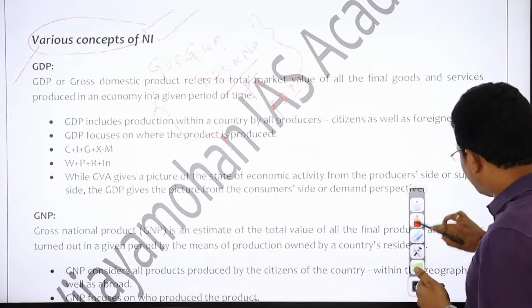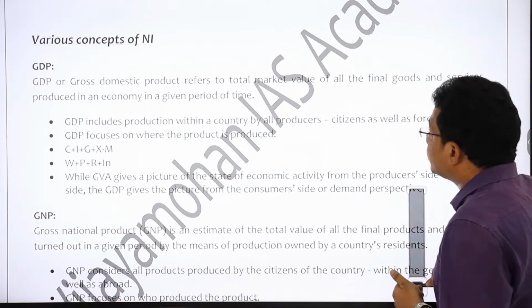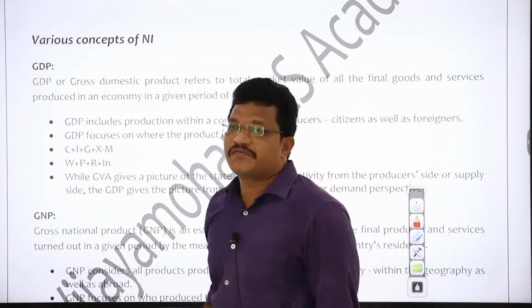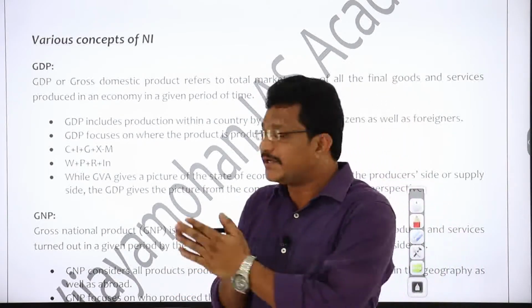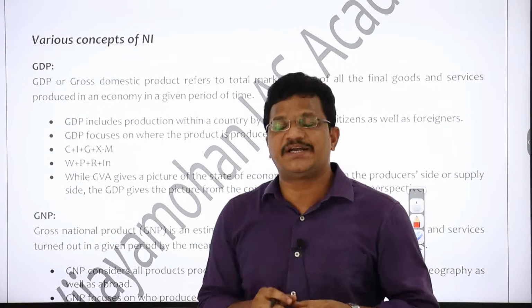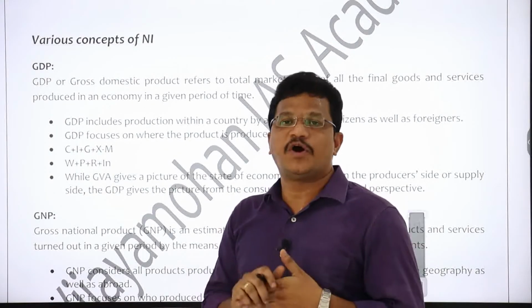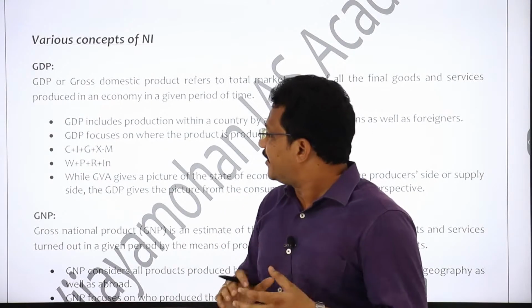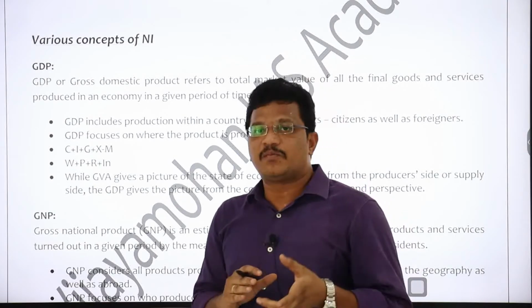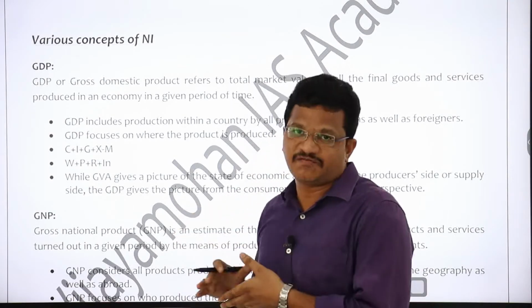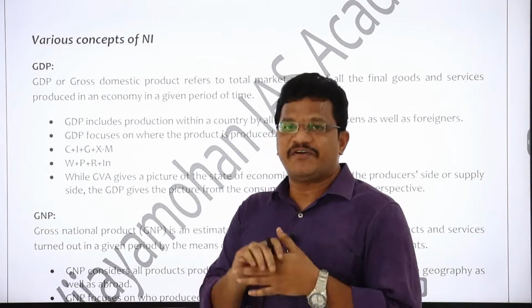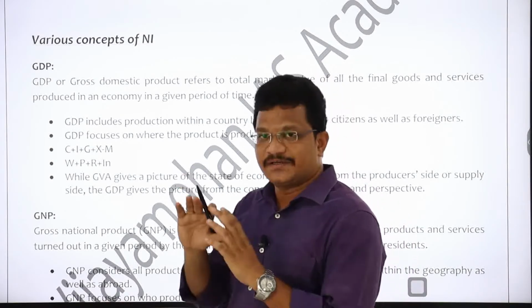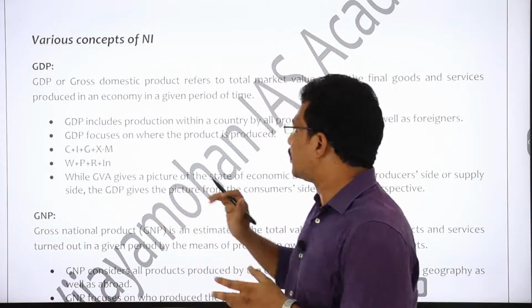So if there is a question on what are the various concepts of national income, aspirants have to define that particular aspect and write 2 or 3 points on that. Then if any mathematical or formula representation is there, you have to write that formula also. Then your answer will get value addition with the way that you are writing, right?